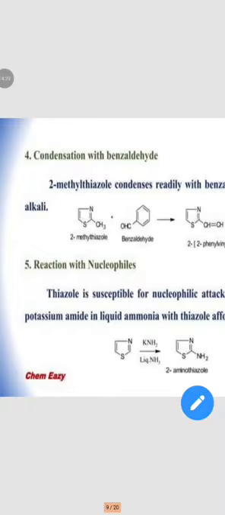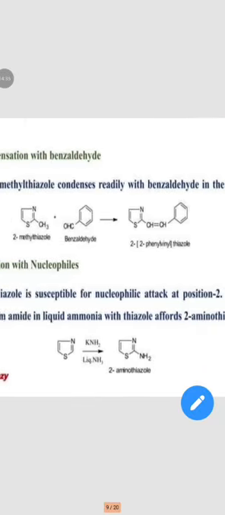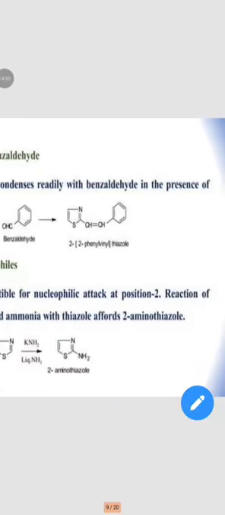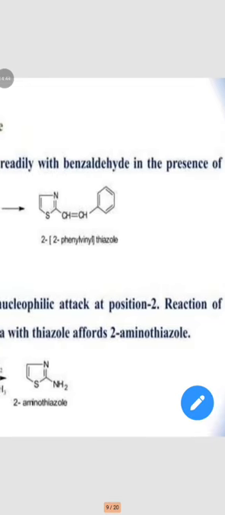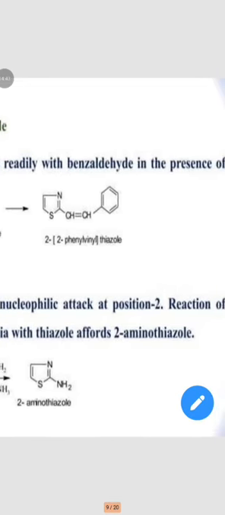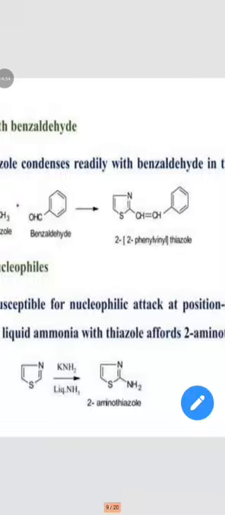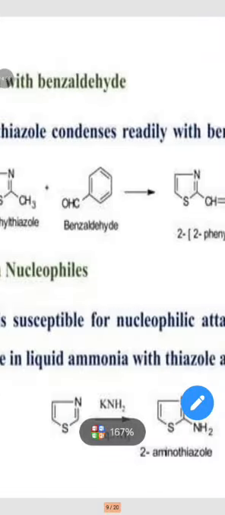Thiazole is susceptible to nucleophilic attack at position 2. The reaction of potassium amide in liquid ammonia with thiazole affords 2-aminothiazole.